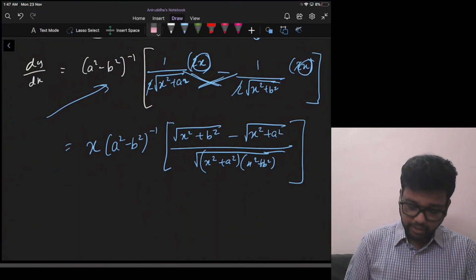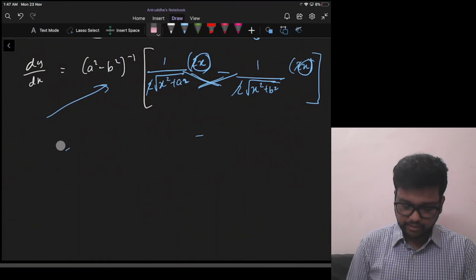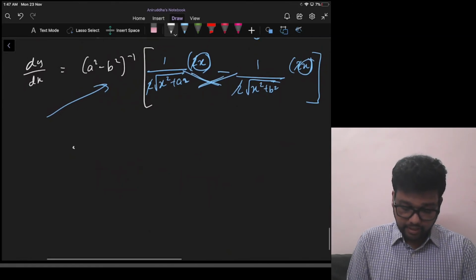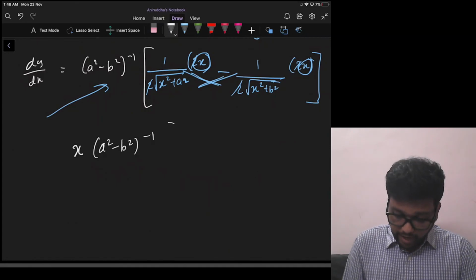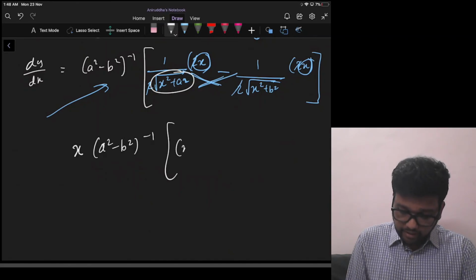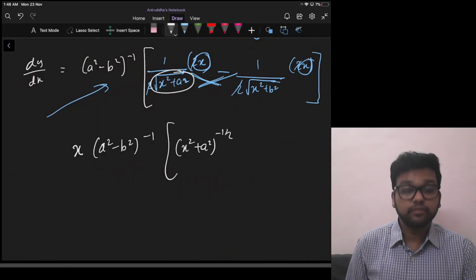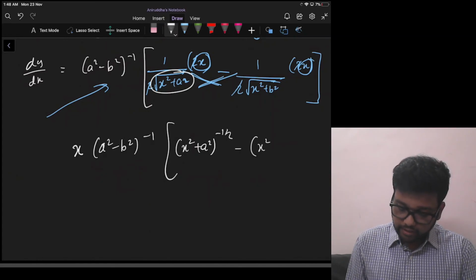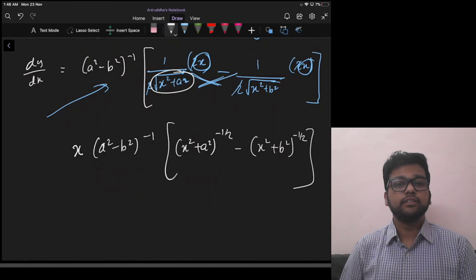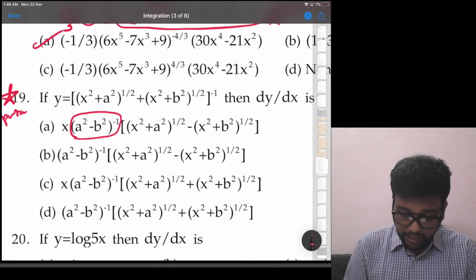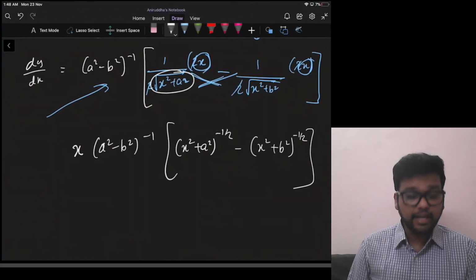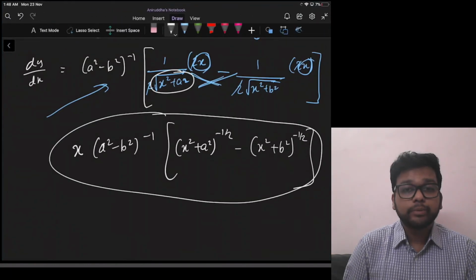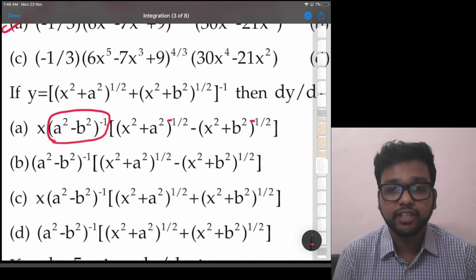See, we don't need this step actually. We can, if we want, write it as x, we have taken x common, then a square minus b square raised to minus 1. That is okay. And then we can take this in the numerator and write x square plus a square raised to minus half minus x square plus b square raised to minus half. This would have been the correct answer, but they have not given minus half anywhere. I think they wanted to write minus half here, but they have not written it. Okay, so we cannot tick that. This is the correct answer. In option A, if you change the power to minus half and minus half, then that is the correct answer.